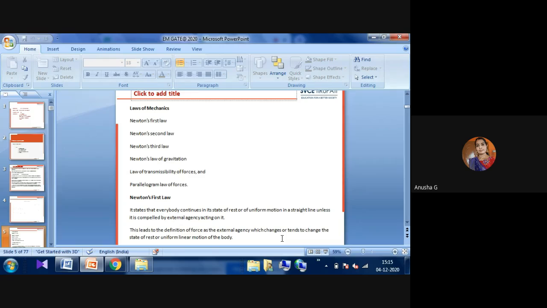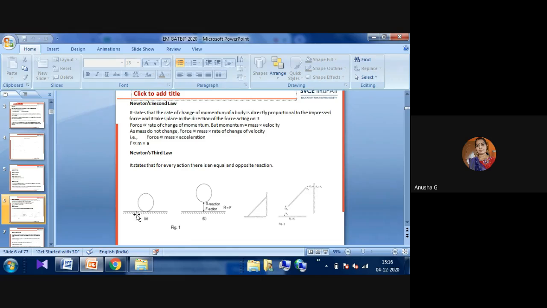Whether the body is in a static position, if we want to change that body from one place to another place, we have to apply some force. Whether the body is in a state of rest, in that rest we are moving the position of the body, that leads to uniform linear motion. That is called Newton's first law. This one all of you know, I think, from the very start. Next, Newton's second law. Here you can observe, this one is the first position. In Newton's first law, the body will be in a state of rest or in a state of moving. We are applying some force, it will move to some position.